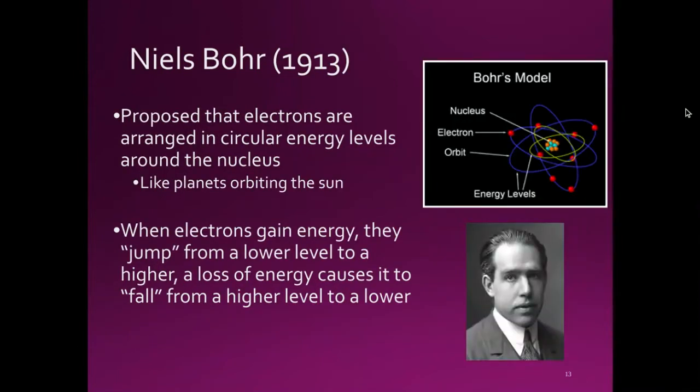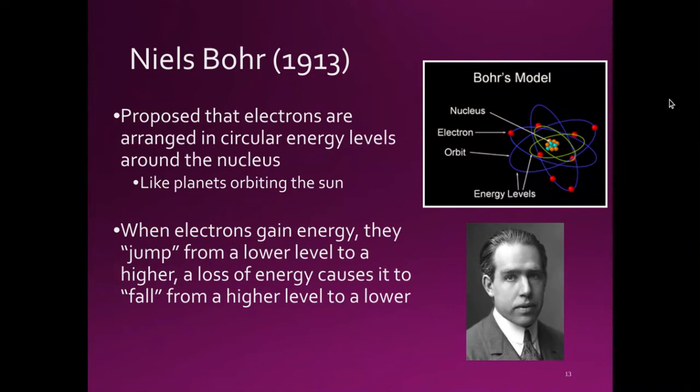Next, we have Niels Bohr. He lived from 1885 to 1962, and he was a Danish physicist. Bohr's greatest contribution to modern physics was the atomic model. The Bohr model shows the atom as a small, positively charged nucleus surrounded by orbiting electrons. His work earned him the Nobel Prize in Physics in 1922. Later, Bohr fled Denmark and ended up working on the Manhattan Project in the United States in 1943.